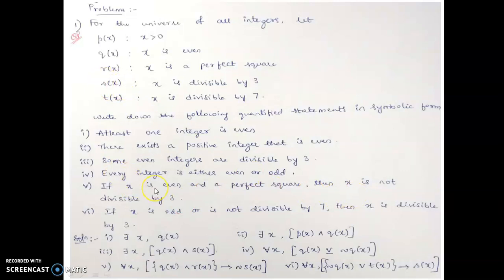How to frame this in symbolic form? If you see the laws of logic concept, there is the if-then proposition, here if then. And for all.